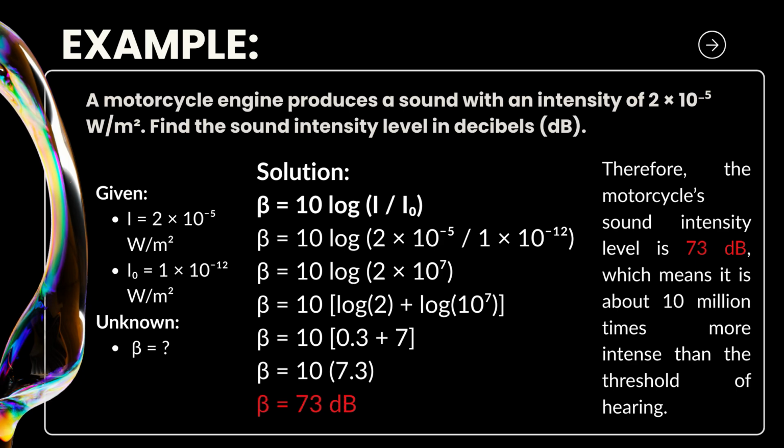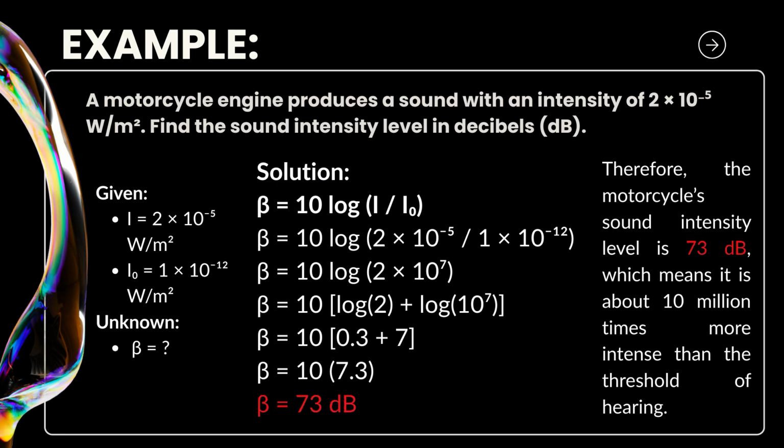We substitute the given into the formula, so it becomes 10 log of 2 times 10 to the power of negative 5 over 1 times 10 to the power of negative 12. The first thing to do is divide 2 times 10 to the power of negative 5 by 1 times 10 to the power of negative 12, so it becomes 10 log of 2 times 10 to the power of negative 7.